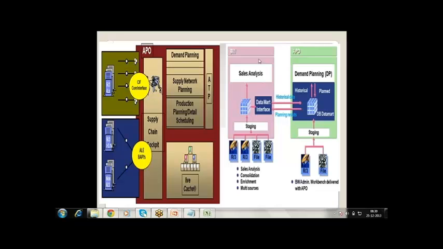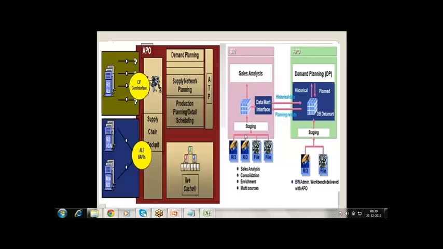Now say, for example, a client has an external BW system. Already you have multiple R3 systems from the legacy systems, and he is storing the data in the BW. Then I need not call the data from R3. I can directly call the data from the BW to APO. That is also something we can do.